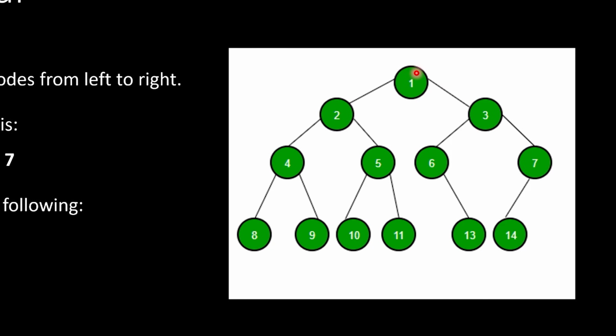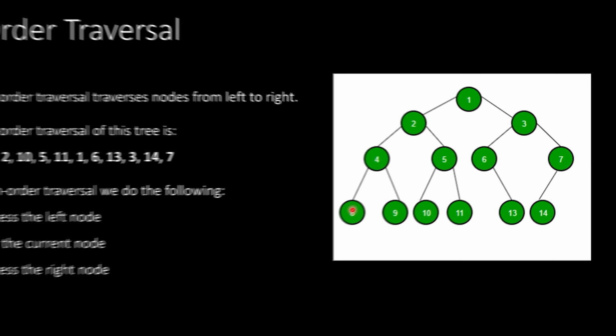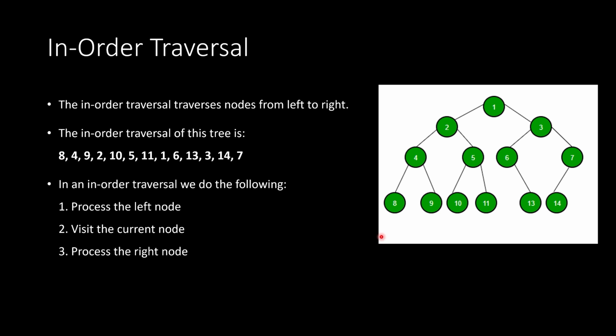So we start at node 1, and then we process the left node. We are now at node 2. We process the left node, which is 4, and then we process the left node, which is 8. Now from 8, we try to process the left node, but there is no left node. So that means we then visit the current node. So we would mark down 8 in our in-order traversal, and then we process the right node. There is no right node, so now we are done with 8.